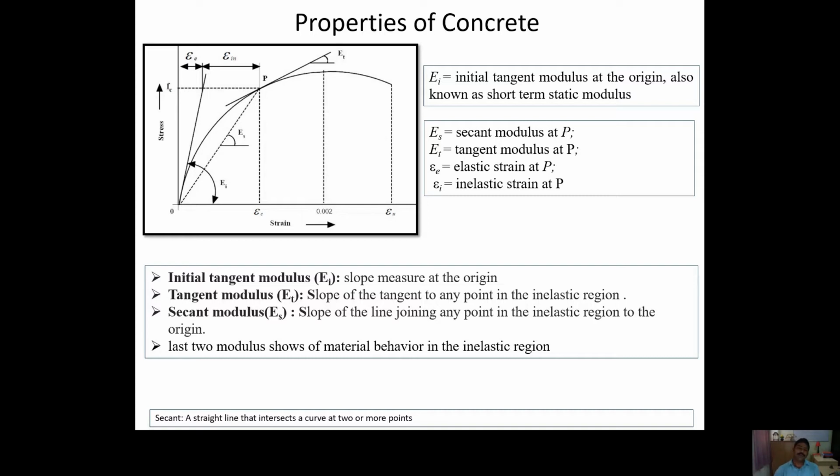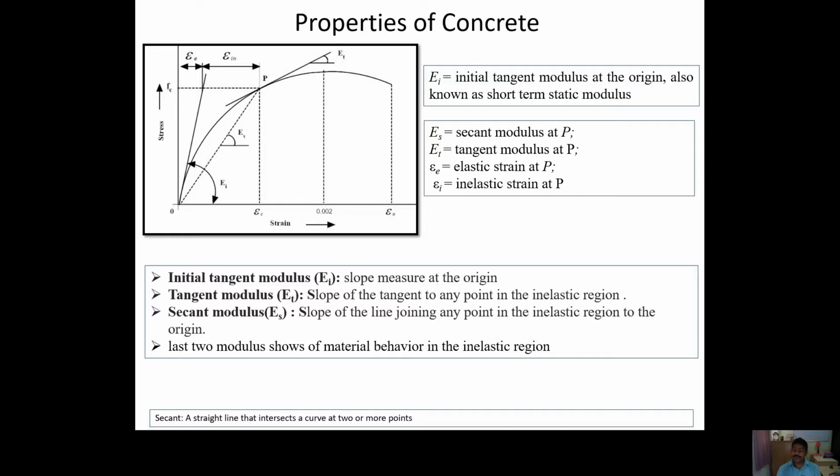So here we assume the P point where we just drew that one tangent. If you connect the 2 points, the initial point, the origin, and the P point, the slope of that straight line is called the secant modulus. You can see from the graph that initial tangent modulus comes from the beginning straight line, or you can say from the linear zone. But tangent modulus and secant modulus we get from the non-linear zone.